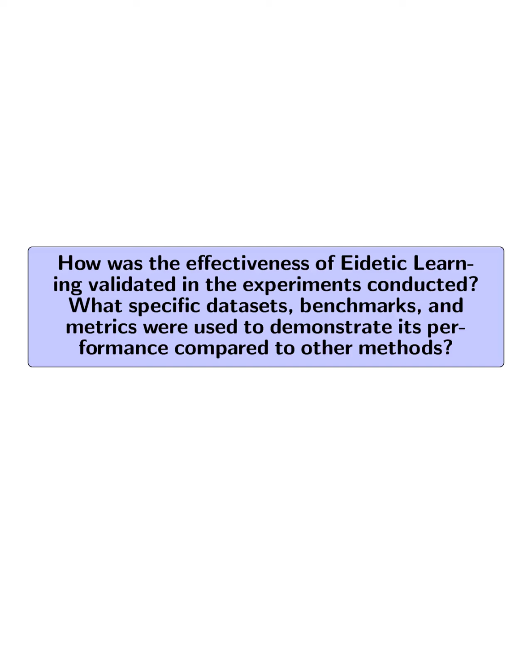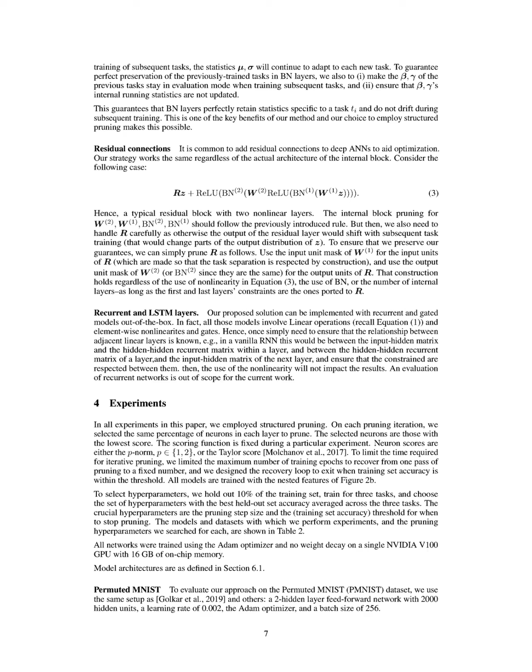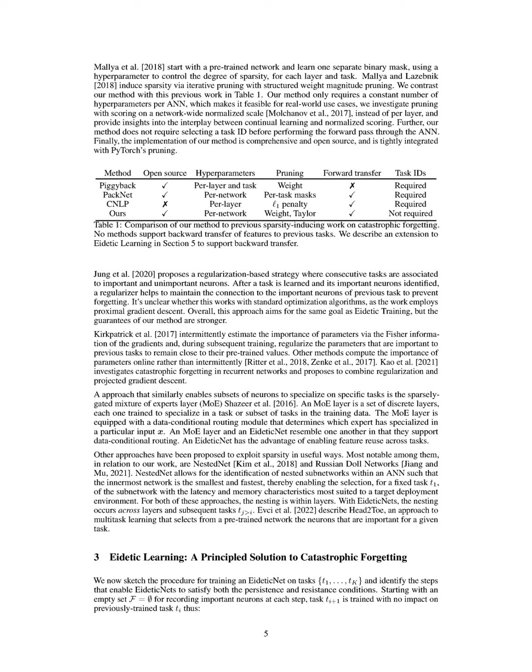How was the effectiveness of eidetic learning validated in the experiments conducted? What specific datasets, benchmarks, and metrics were used to demonstrate its performance compared to other methods? The effectiveness of eidetic learning was validated through experiments on several datasets, including the permuted MNIST, PMNIST, and CIFAR 100, using a deep residual network, ResNet 50. For PMNIST, a two-hidden layer feed-forward network was employed, and hyperparameters such as dropout probabilities and pruning strategies were optimized